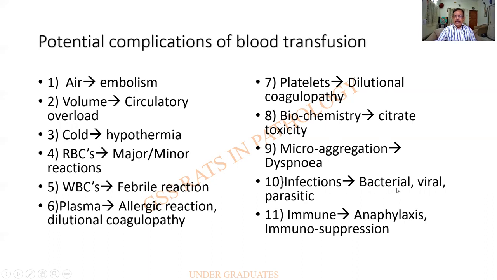Infections, it can be bacterial, viral, parasitic. And immune, anaphylaxis, immunosuppression. It is not in order. In fact, this anaphylaxis is what we should be worried about, though it is not very common. So this is quite logical: what is the component, and what kind of a complication it produces? I hope you people will be able to memorize this.